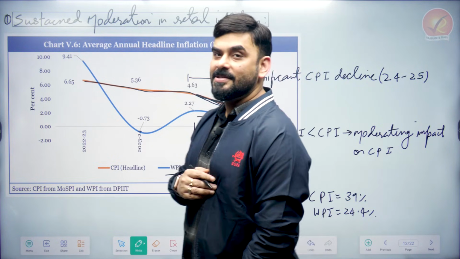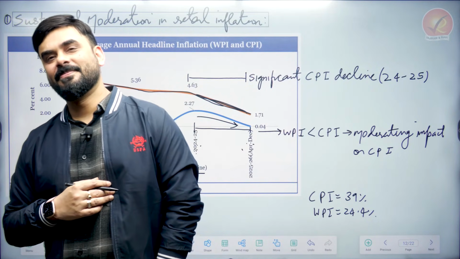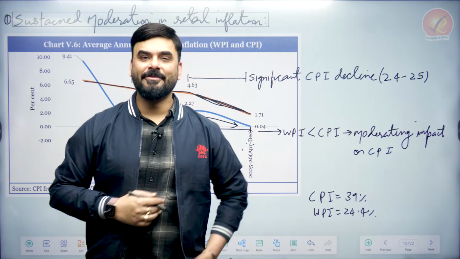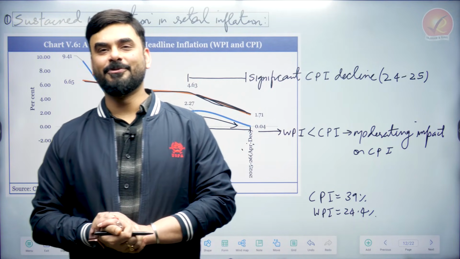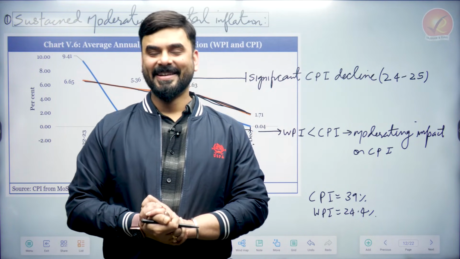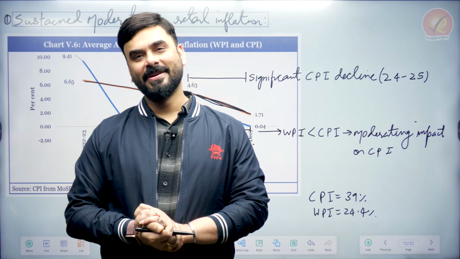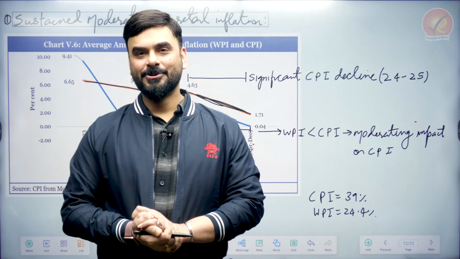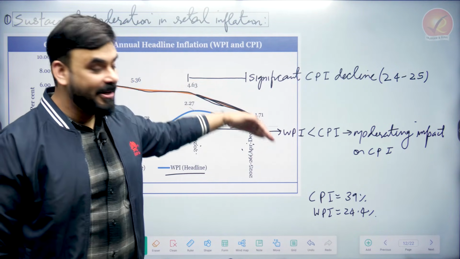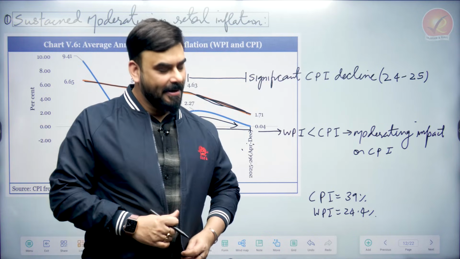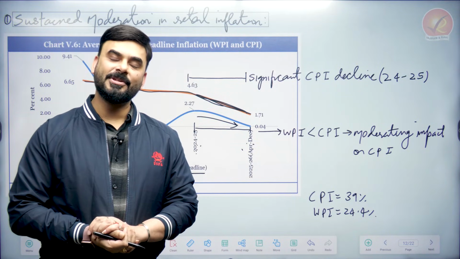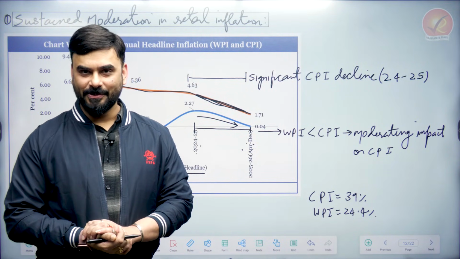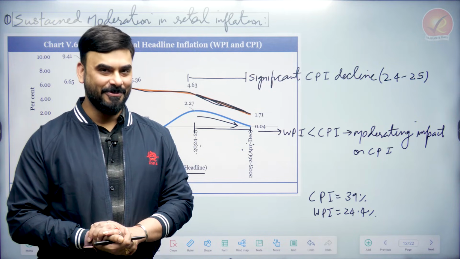Now, we know that in CPI, one of the highest weights has been given to food. What is the weight given to food? We have just done that, 39%. And in WPI, what is the weight given to food? 24.4%. So if the CPI inflation is coming down like this, don't you feel that definitely some role must be there because of food price? Other things could also be there, but there must be some role because of food price.